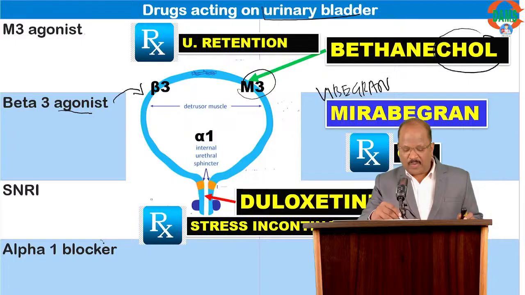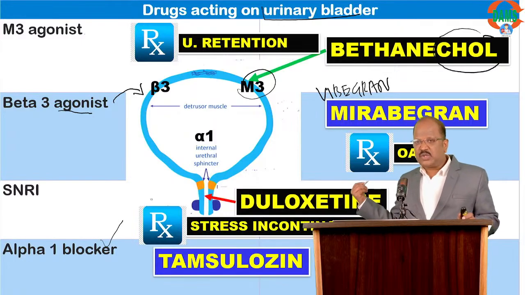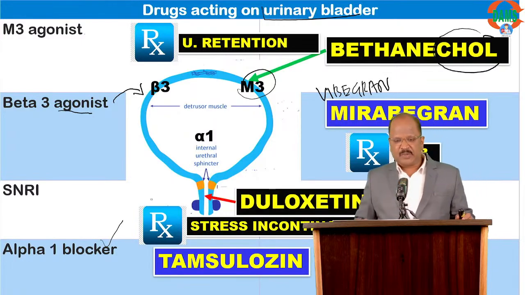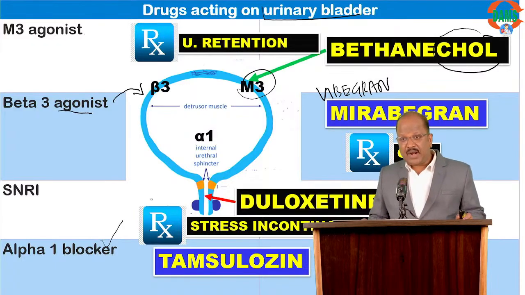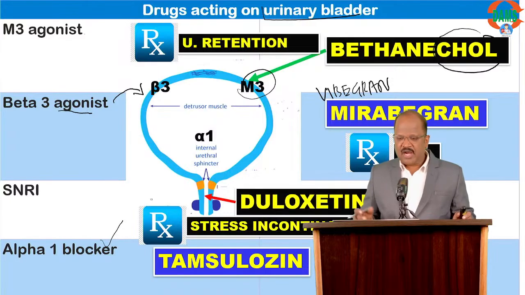Last one, alpha 1 blocker, just now told. Tamsulosin, useful for treatment of symptoms of benign prostatic hypertrophy. So, drugs acting on the bladder are also very, very important. Okay, almost we are finishing.